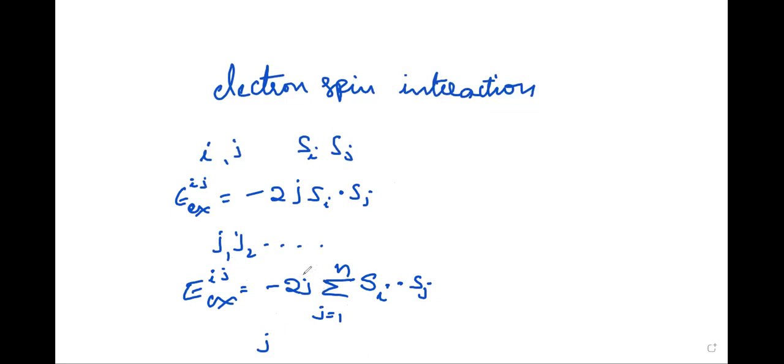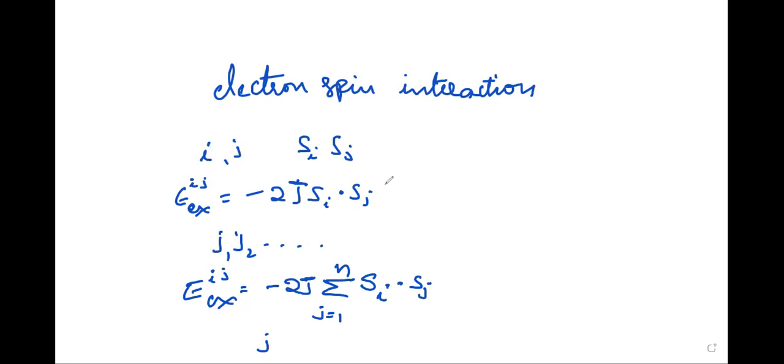where J is called the exchange integral, written as a capital J, and is a measure of the strength of the interaction. In general, the exchange integral is negative and hence the non-ferromagnetic state is favored. So for a ferromagnet it must be positive.